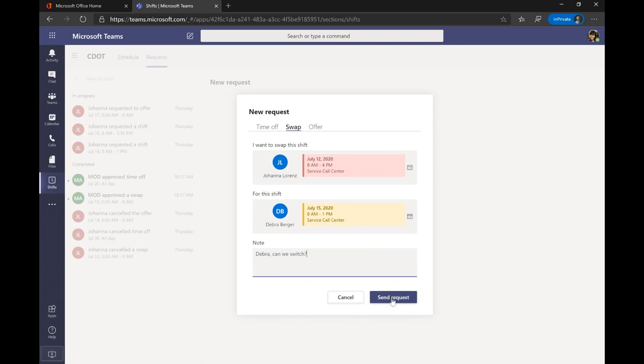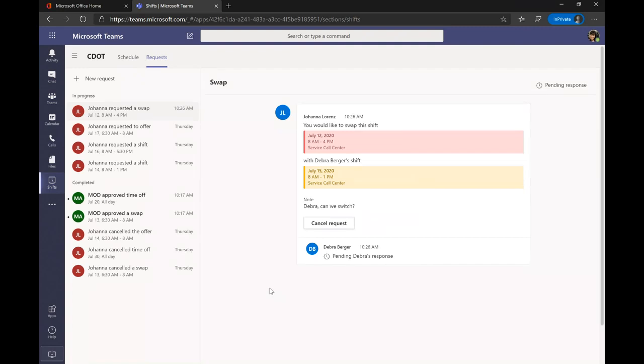Anytime you send a request that involves another employee, that is a two-step request process. This does not go right to Bridget or the schedule owner for approval. This is actually going to go to Deborah first. Deborah has to approve that she is okay with this swap, and then it's going to go to the schedule owner for final approval. So just keep that in mind. Make sure that who you're trying to swap with knows that you're trying to do that so they can approve it or deny it, and don't leave you hanging there. So I'll send this request out, and now that request is going to go to Deborah for her response.